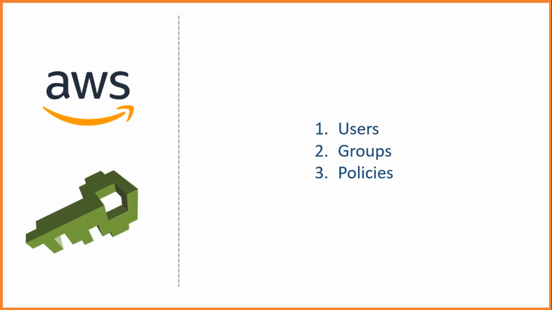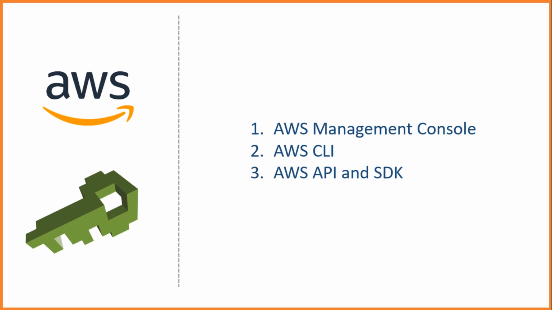IAM allows you to create the following things: users, groups, and policies. These are just basic things, and IAM offers you many other things that I'll cover in a separate video. In this video, let's focus on the fundamentals only. Great. IAM allows you to create users. These users may represent a person or a service. When you create a user, you want them to access one or more AWS services. And these users can access AWS services in 3 different ways.